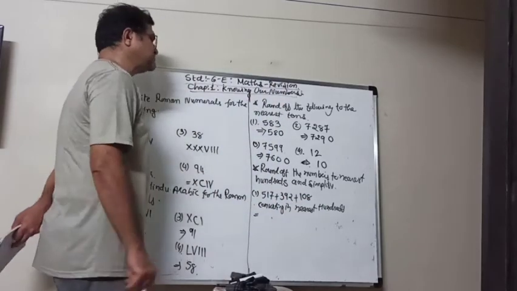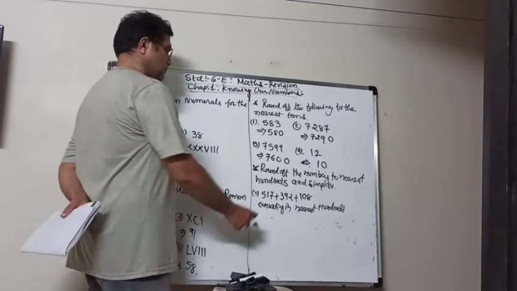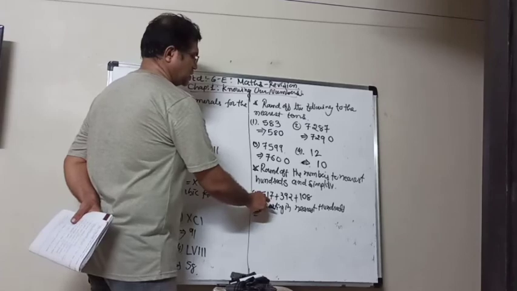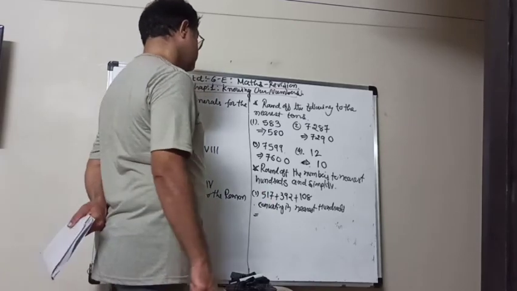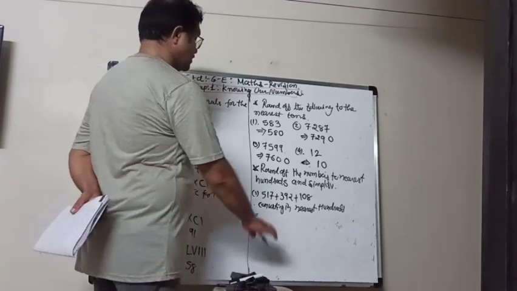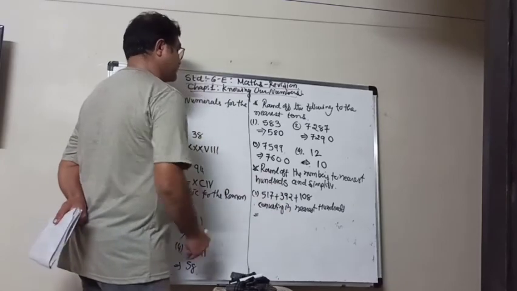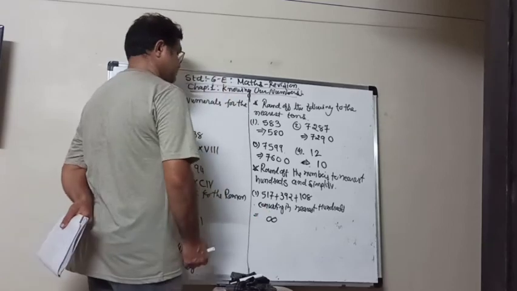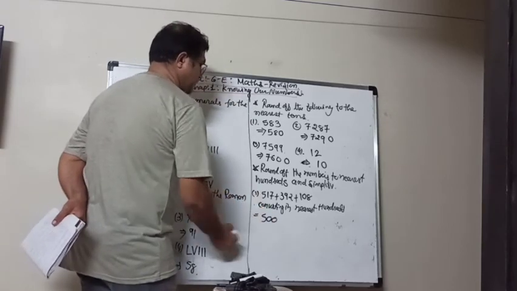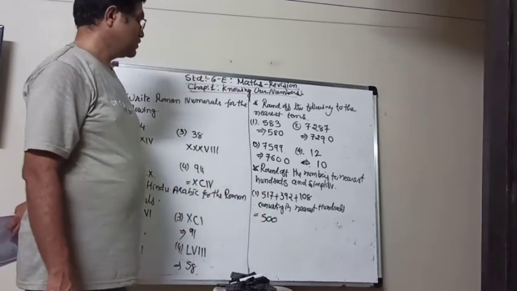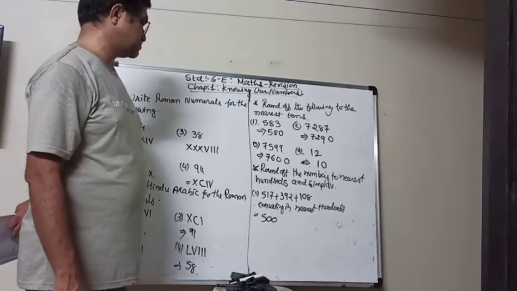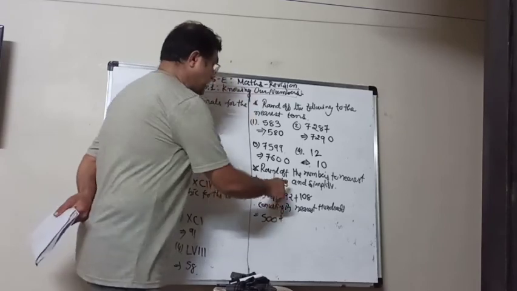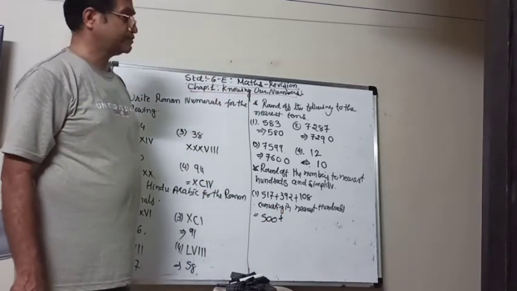So 517. So here the tens digit is 1, and therefore it is less than 5, so we have to put the last 2 zeros and keep the number as it is. So the nearest 100 of 517 is 500.